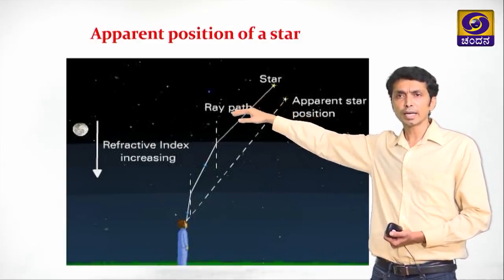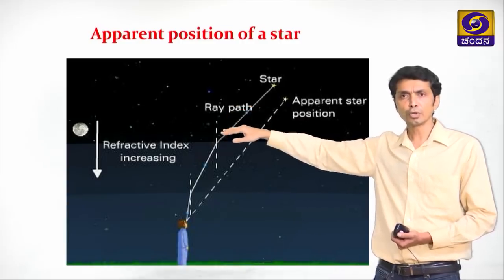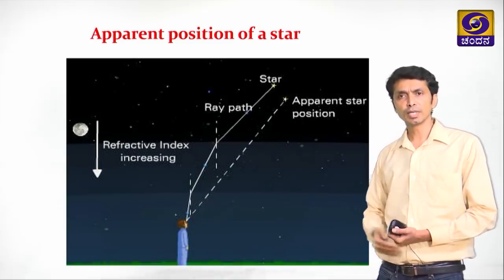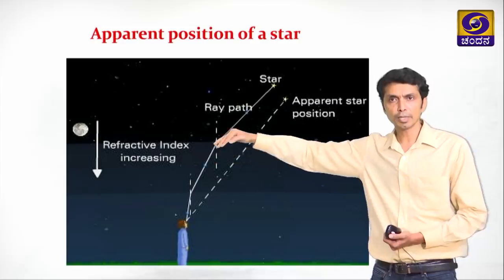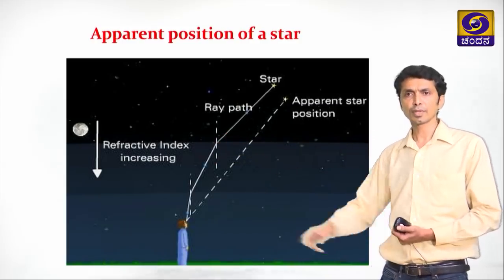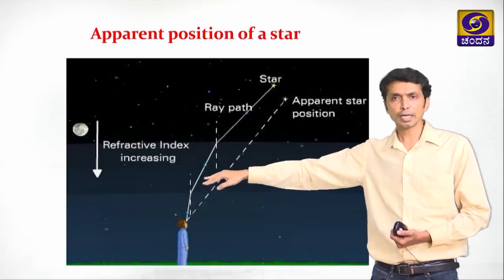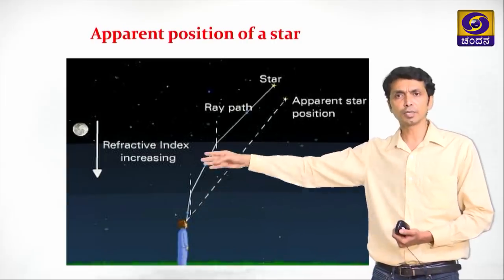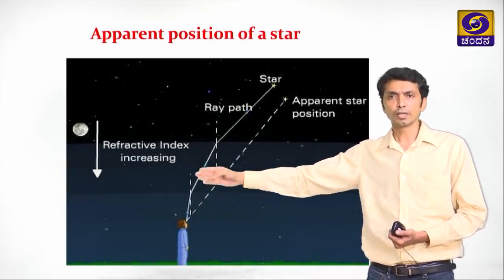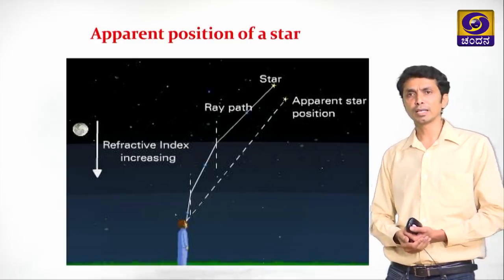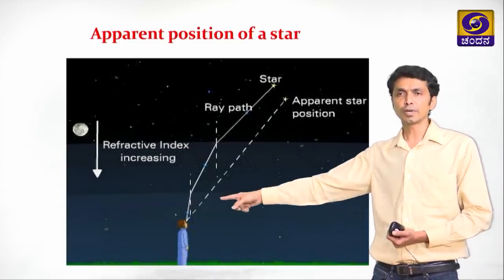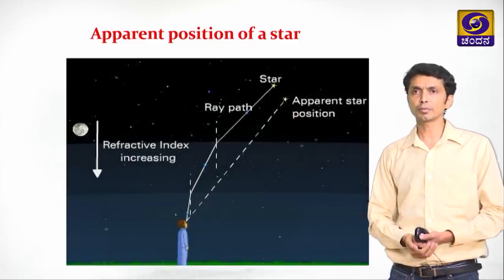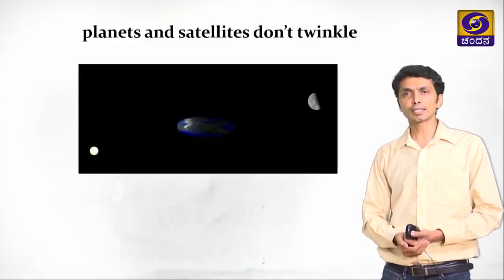When light enters from a rarer medium to a denser medium, we have seen from the experiment of the glass prism that it bends towards the normal. This is the normal, it bends towards the normal. Here again, when the light is entering from a relatively rarer medium to a relatively denser medium, it bends towards the normal. So here we have drawn the normal. That is why the observer sees the star at this point, which is the apparent position of the star. That is why stars twinkle.